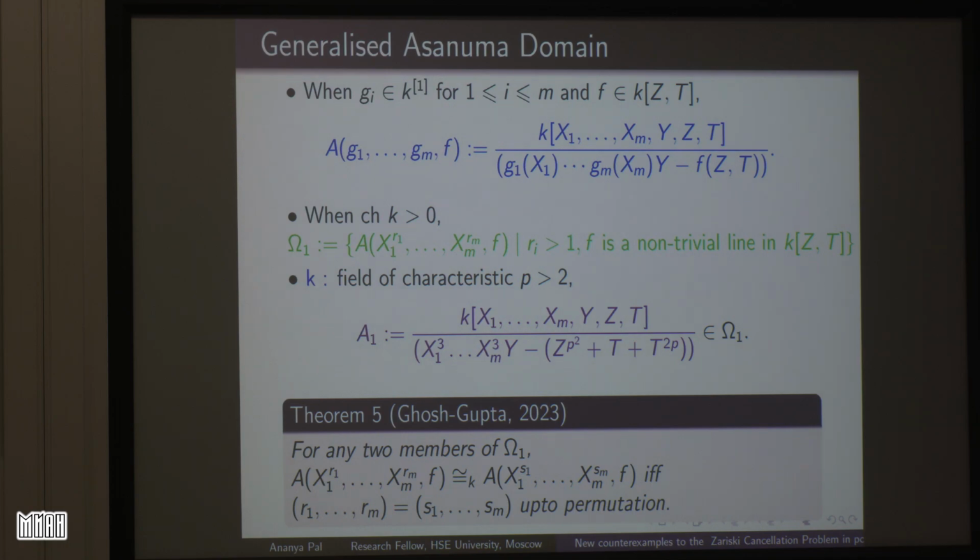And it was proved by Ghosh and Gupta in 2023 that if I take two elements from this omega 1 collection, then they are isomorphic if and only if the ri's and si's are equal up to permutation. That is, if they differ only by a permutation they are isomorphic, otherwise the rings are non-isomorphic. So now we have many examples of the Zariski cancellation problem in any dimension greater than or equal to 3.